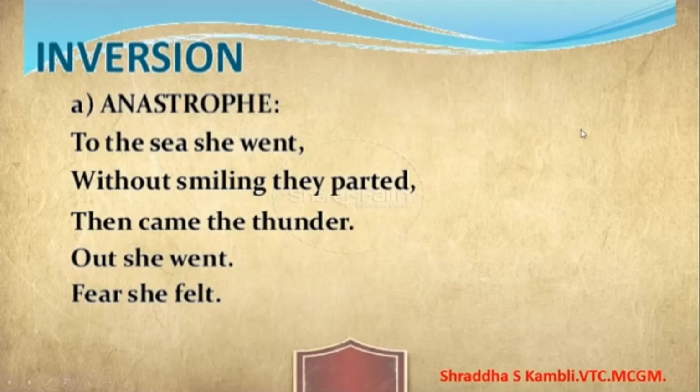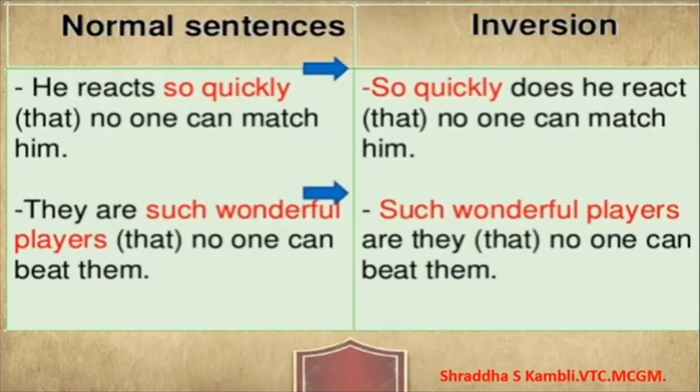So see, to the sea she went. So we can say she went to the sea. Without smiling they parted. They parted without smiling. Then came the thunder. The thunder came then. Out she went. She went out. Fear she felt. She felt fear. Okay, so these are all examples of inversion or anastrophe as we call them.